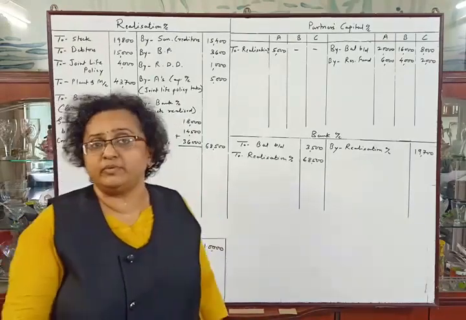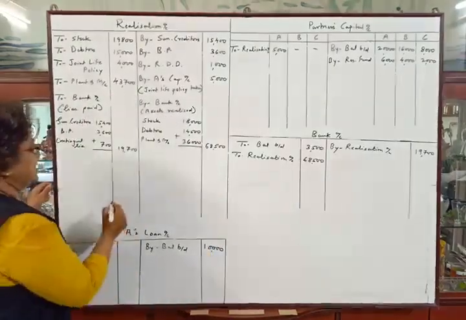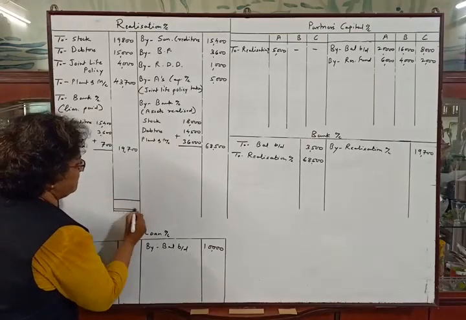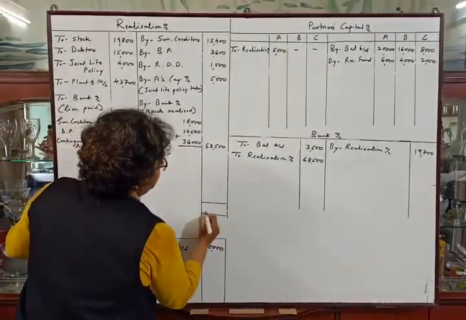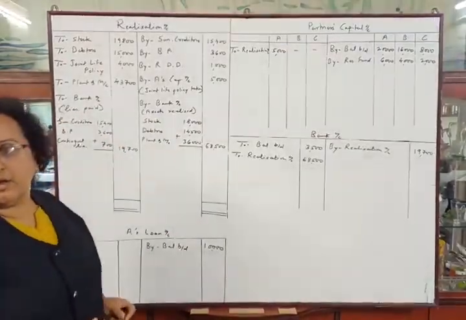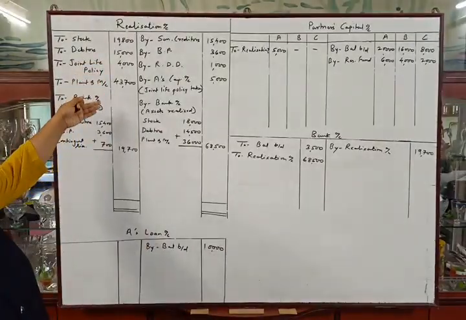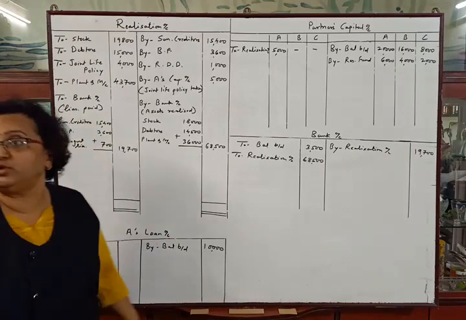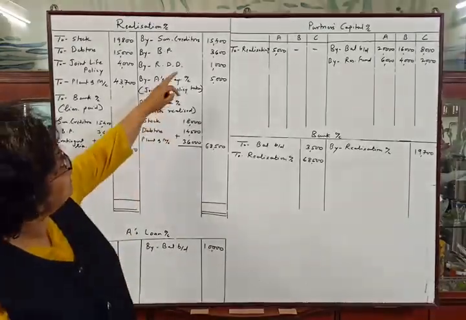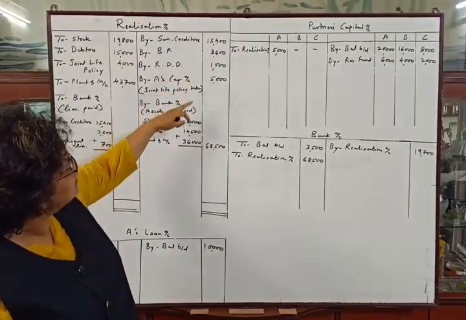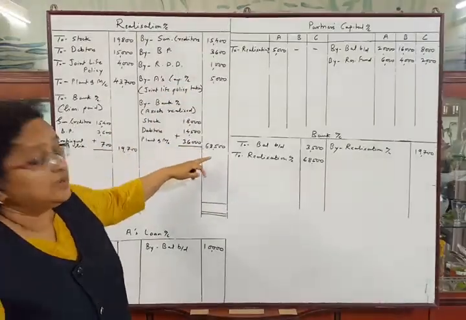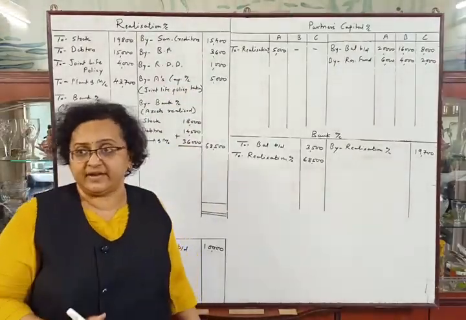Let us tally the problem. First, realization account. Debit total of realization account is 1,02,200 and credit total is 93,500.